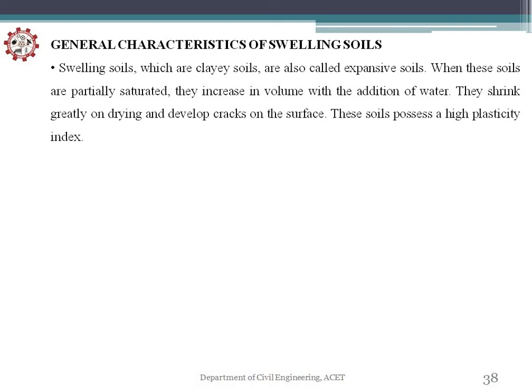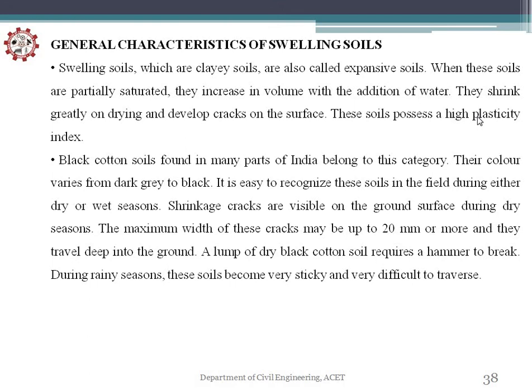These soils possess a high plasticity index. So black cotton soil is a highly cohesive, highly expansive soil having a high plasticity index. Black cotton soils found in many parts of India belong to this category. Their color varies from dark grey to black. It is easy to recognize these soils in the field during either the dry or wet season.